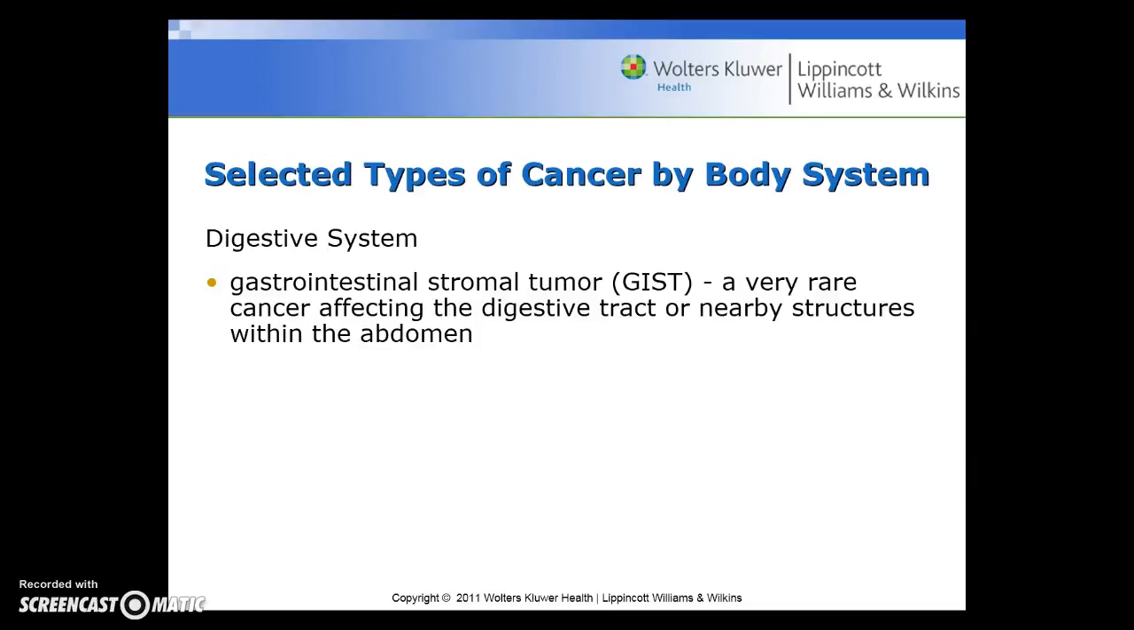Cancers related by body system. So a GIST tumor is the gastrointestinal stromal tumor, and it's a rare cancer, and it affects the digestive tract or nearby structures within the abdomen.